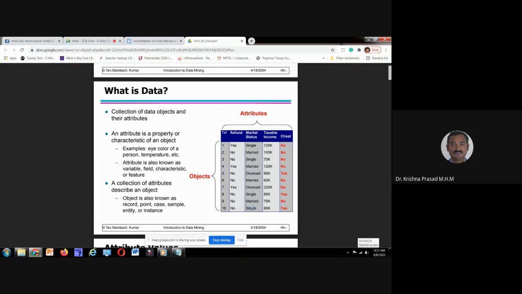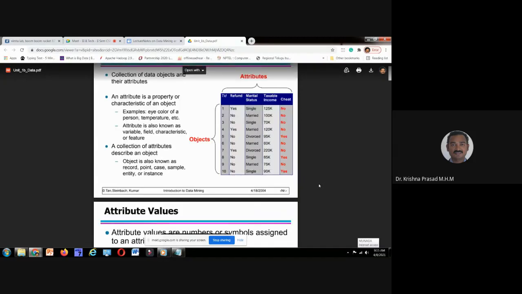That is single. This is a field. This entire thing is a record. In case of DBMS, we will call it a record. In case of data mining or machine learning or data science, you can say it's an object or instance. A collection of attributes describes an object. This is the nomenclature you need to get familiarized.